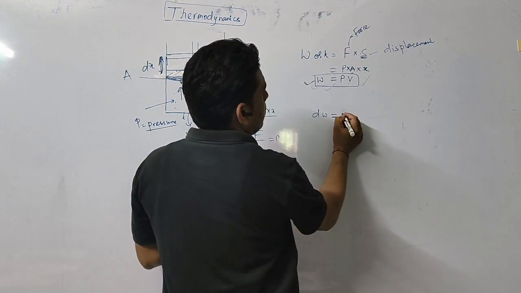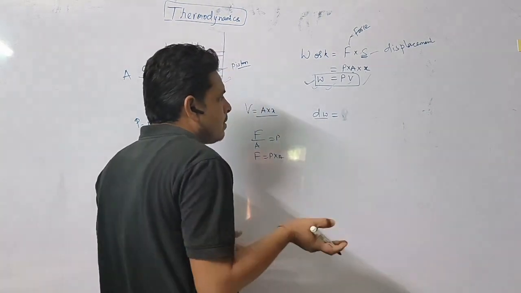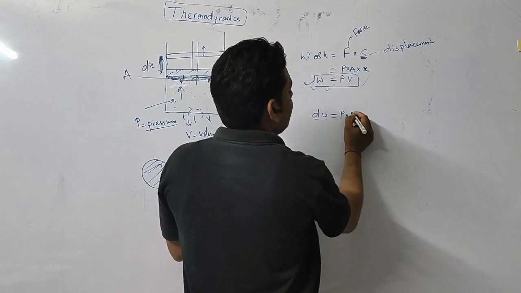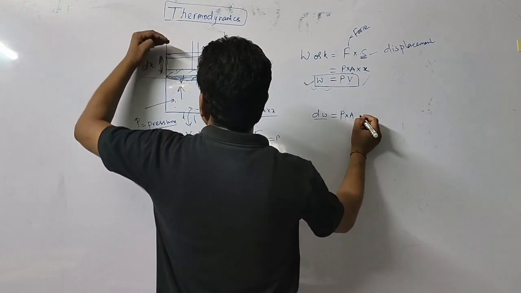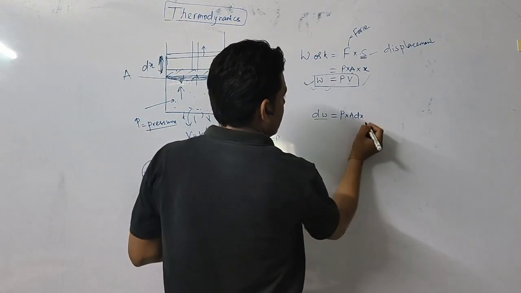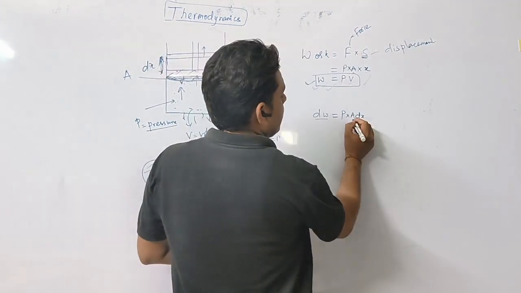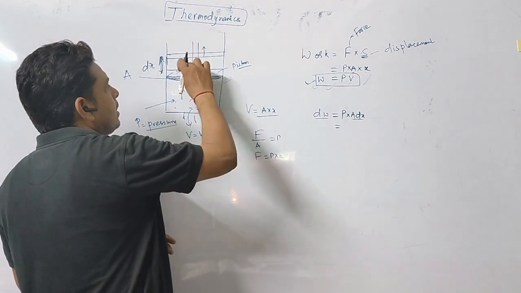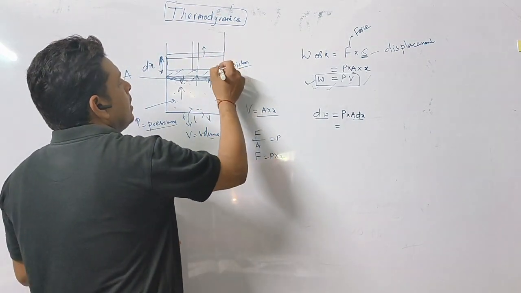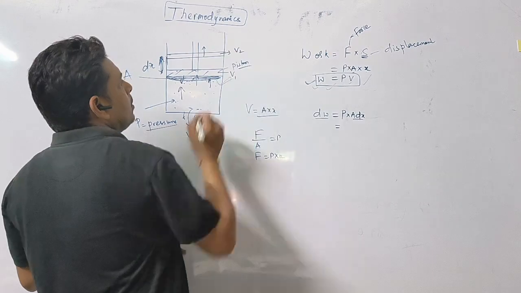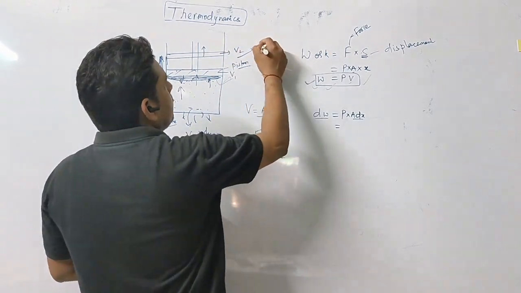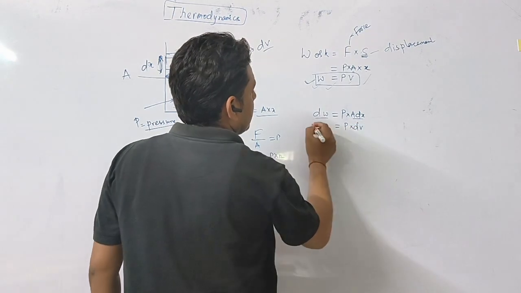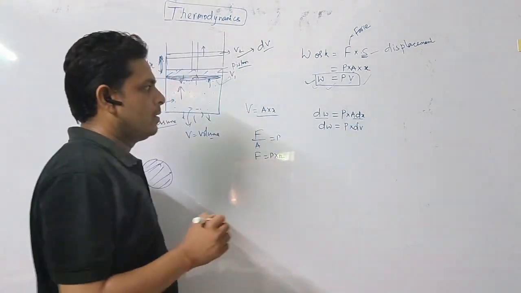Since it is a small work, we have to write dW equals pressure into area into dx displacement. Area into dx will be the change in volume, because earlier this was volume V1, and in the final position we got volume V2. So the change in volume will be dV. So we can write P into dV. This is your dW.